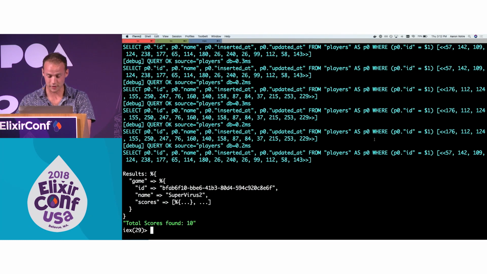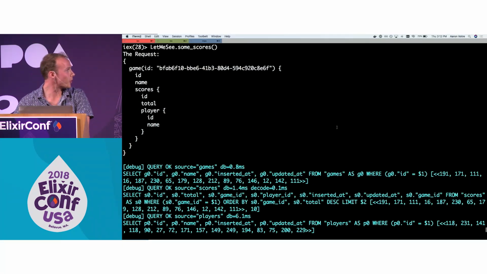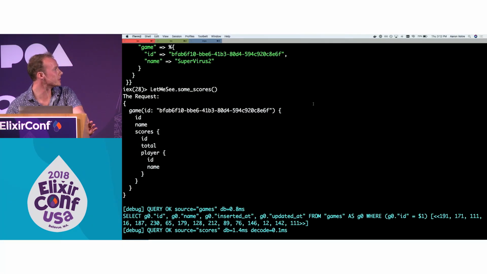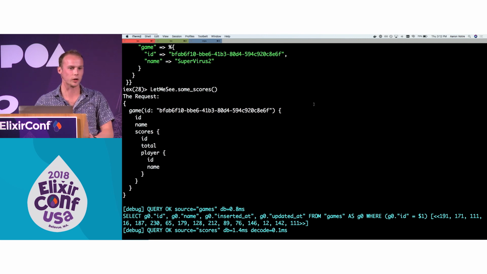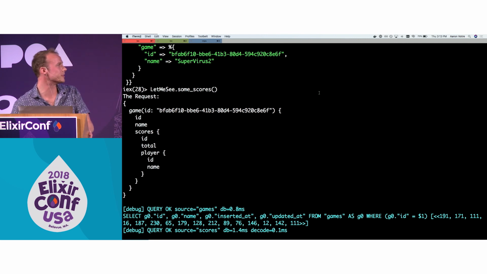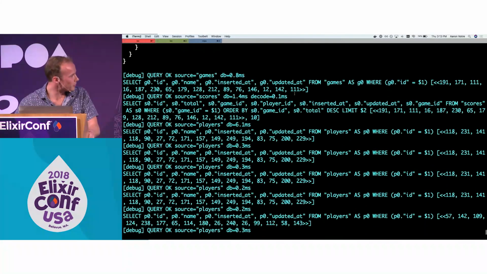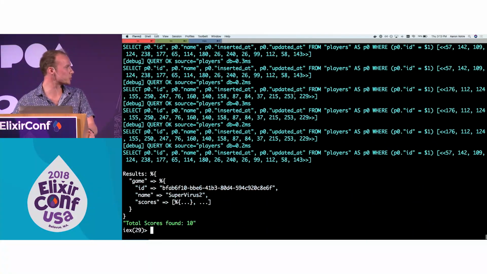OK, that's a lot of blue. Good. All right. All the way to the top, we have the white text is that same query. I asked for the IDs also, but that's not important. We want all the scores and the players from an actual game. And then we have a big wall of blue text, which we'll get back to. And at the end, the important thing is the shape is all the same. We've got a game. We've got some scores, which is a list, and there's a bunch of results in there.